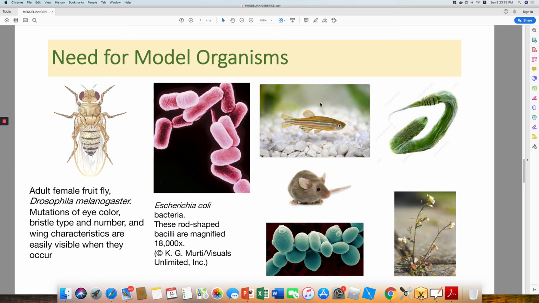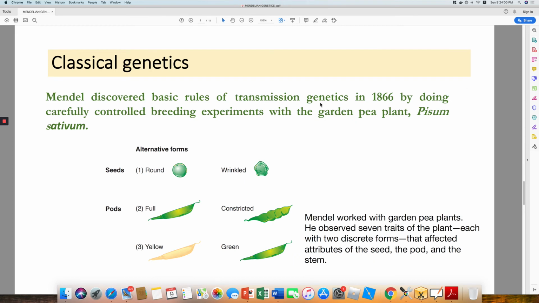Now why are they called model organisms? Because we can easily study their characteristics in a small time limit. So classical genetics, Mendel did the same. His model organism was Pisum sativum, the garden pea plant.